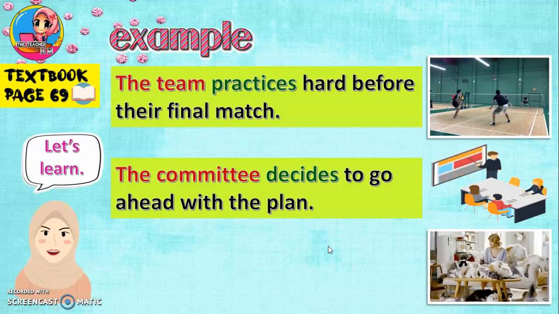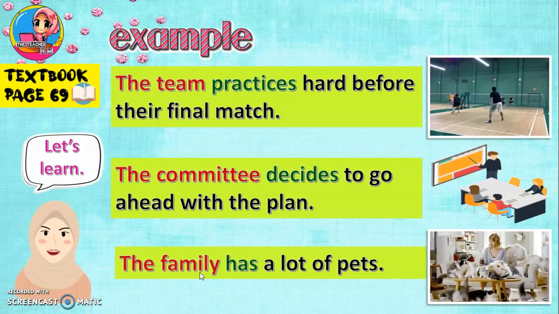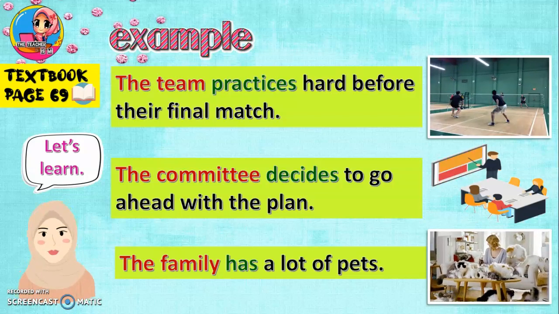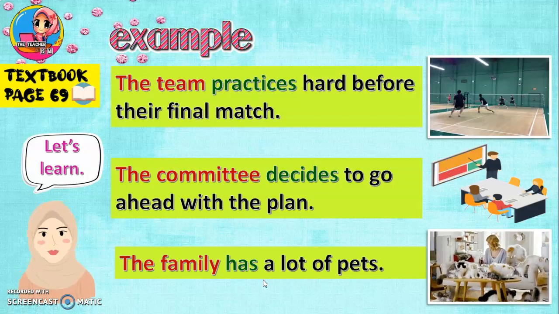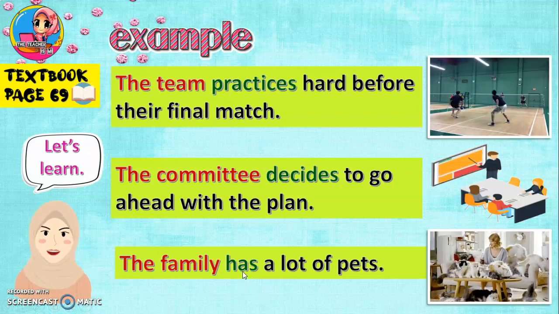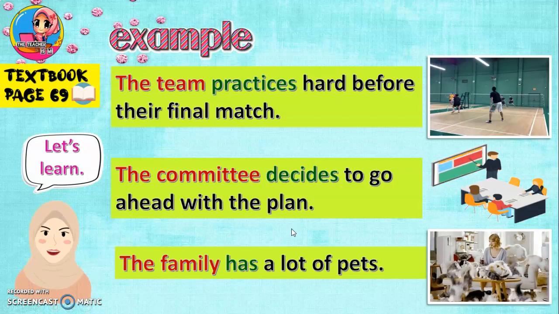So, the next example, the family has a lot of pets. Okay, family, keluarga itu. Walaupun in the family has a lot of people, banyak orang, ramai orang, we still consider it as a singular subject. Okay, the family has a lot of pets. Jadi we use has as the singular verb. Kita kena guna singular verb has. Jadi kita anggap the family ni satu family sahaja. Okay, the family has a lot of pets.